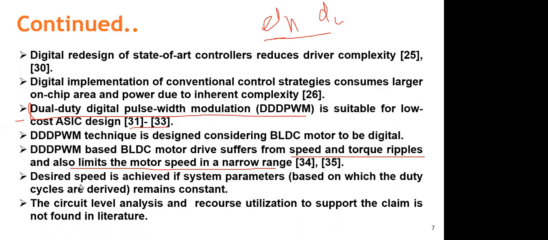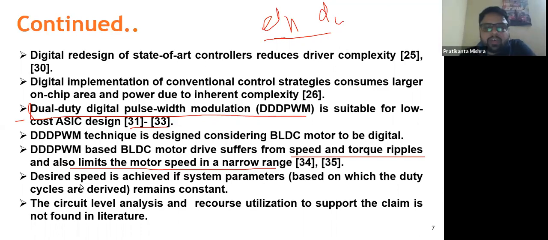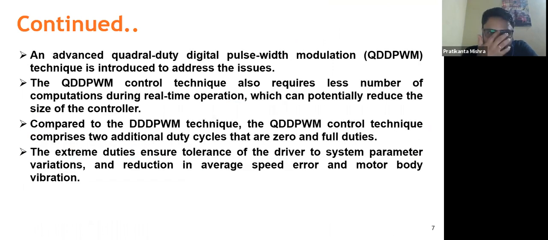So the desired speed is achieved if the system parameters remain constant. If the speed reference is not varying that much and the load is not varying that much, then in this dual DPWM you can achieve very little speed and torque ripple. Based on this motivation, we went to design this quadrilateral digital pulse width modulation technique.